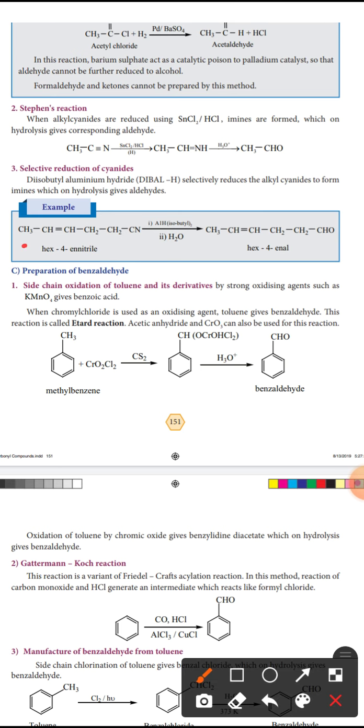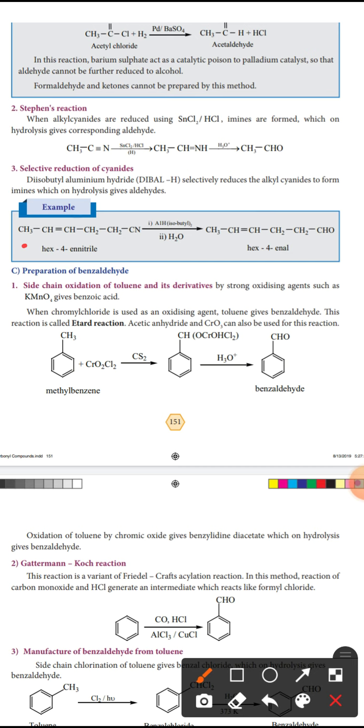See the reaction, 6 carbon is there, so a hexane compound, the 4th carbon containing CN, that CN IUPAC name is nitrile. Hex 4 double bond is there, so in nitrile. Okay, it is reduced to diisobutyl aluminum hydride.